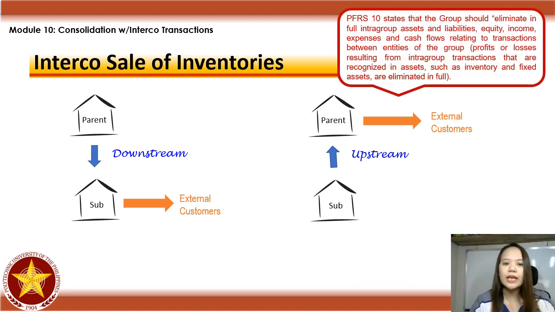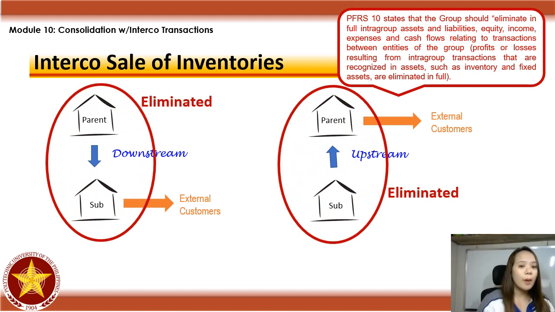Now, in this transaction, ang sabi ni PFRS 10, dapat daw the group should eliminate in full all intragroup assets, liabilities, equity, income, expenses, cash flows. In short, lahat. Pag nagko-consolidate ka, dapat tinatanggal mo yung transactions between those companies under the group. Kasi, ang point of view mo nga sa kanila sa group is one company na lang sila in substance. Okay? In legal form, madaming companies, pero in substance, iisa na lang sila. So, dapat pag nagbenta ka from one company to another intercompany, dapat hindi sale ang treatment mo pagdating sa consolidation. So, dapat matanggal yun. I-eliminate natin sila.